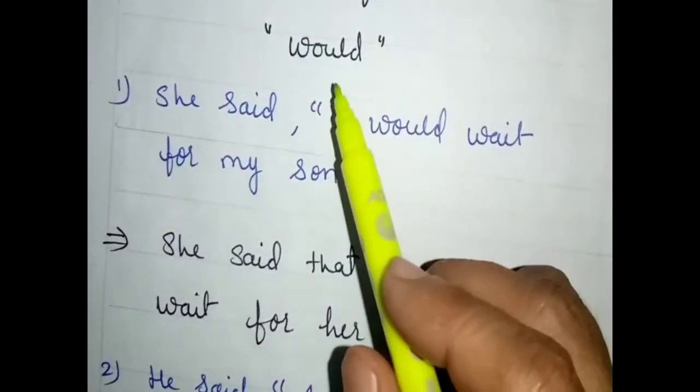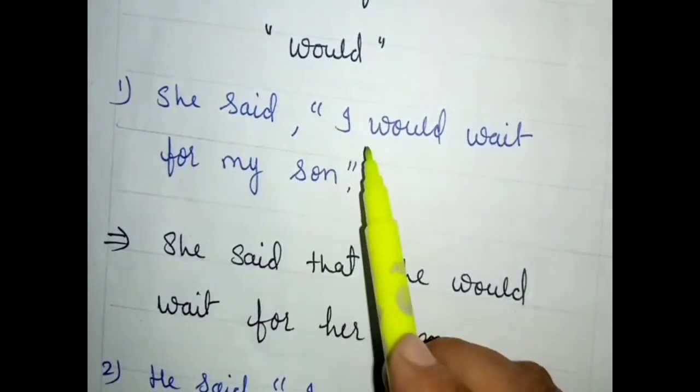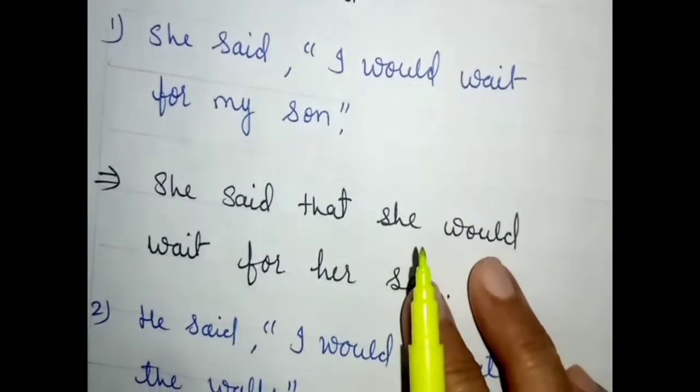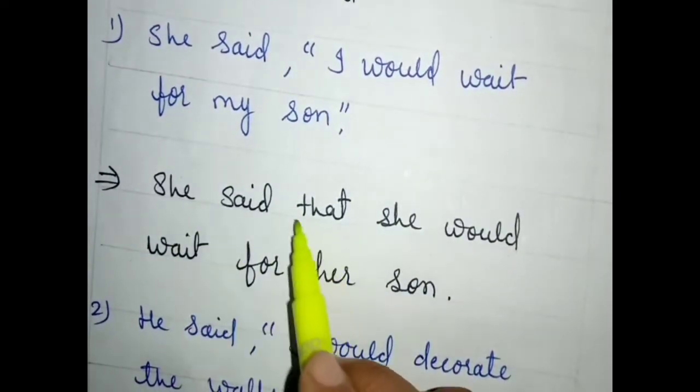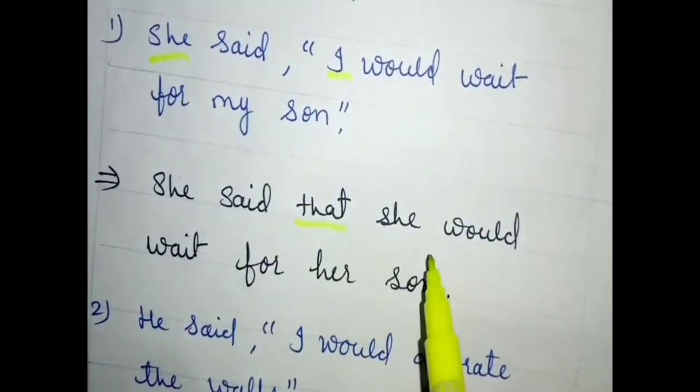See the next modal verb, that is would. See the example. She said, "I would wait for my son." How do you change it? She said that, for I, we will apply she. She said that she would wait for her son.